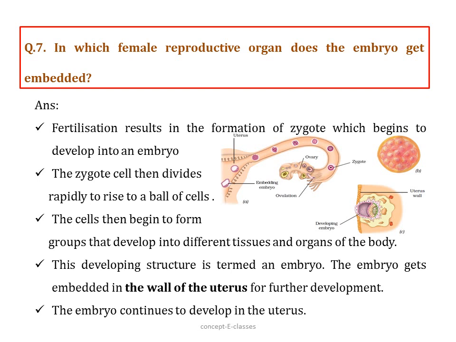Question number 7. In which female reproductive organ does the embryo get embedded? Inside the uterus. So let's see how.